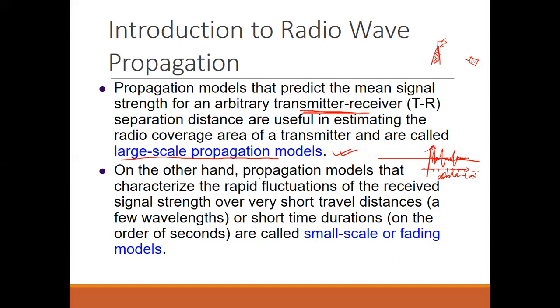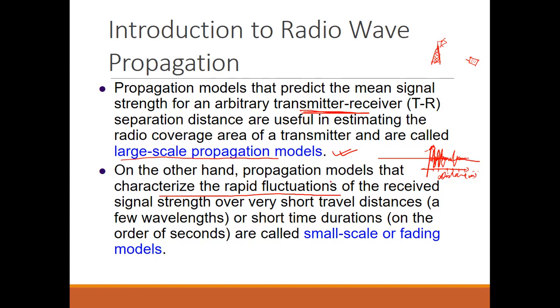Next, on the other hand, propagation models that characterize rapid fluctuation. What does rapid fluctuation mean? Rapid fluctuation is over a small interval of time or small distances. As you can see in the graph, for a small distance there are large variations, and when we average all these values, we will have a large scale propagation model.